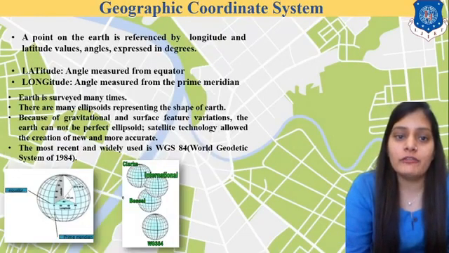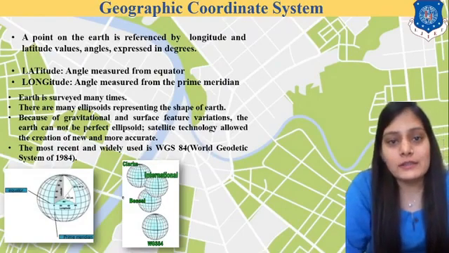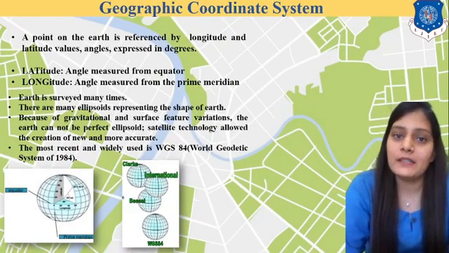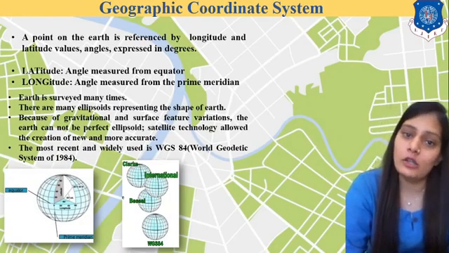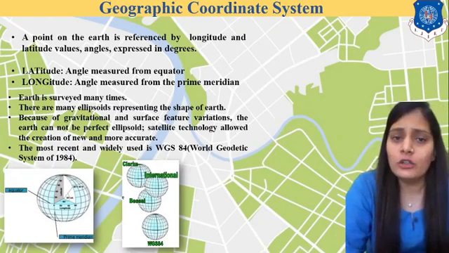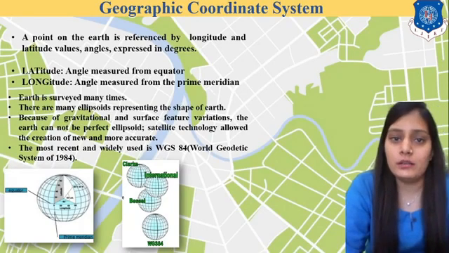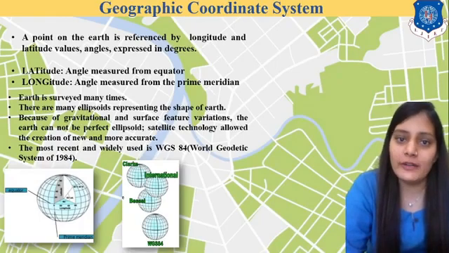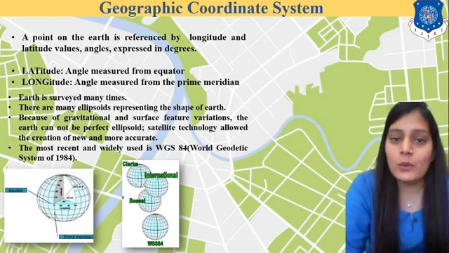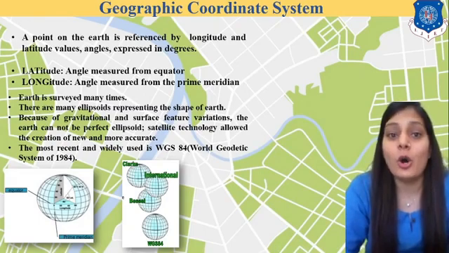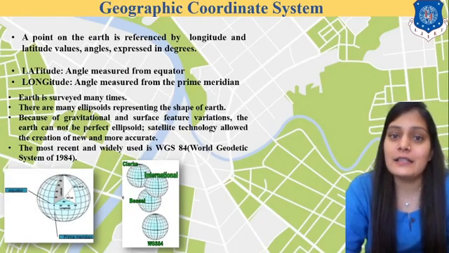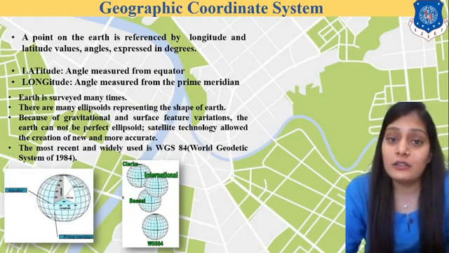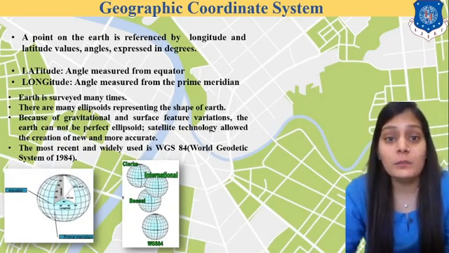Moving further, first of all we would like to discuss geographic coordinate systems. We all know that is latitudes and longitudes, the meridian and the equator, which you have already studied. The equator part is the horizontal lines dividing the whole earth, and the longitudinal portion is the meridian, which divides the whole earth into vertical portions.